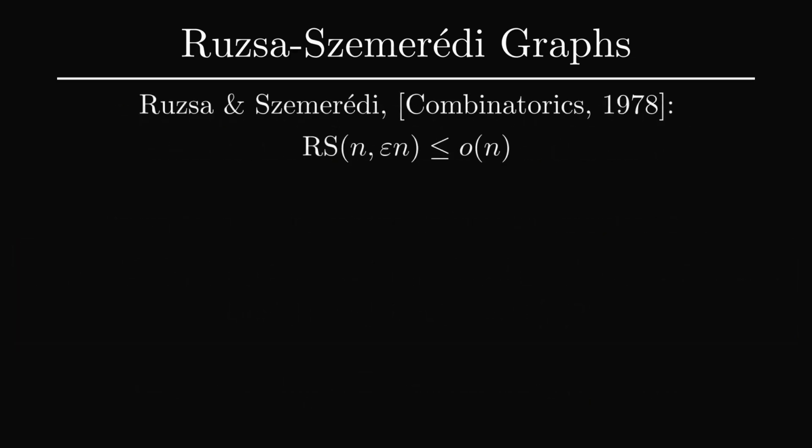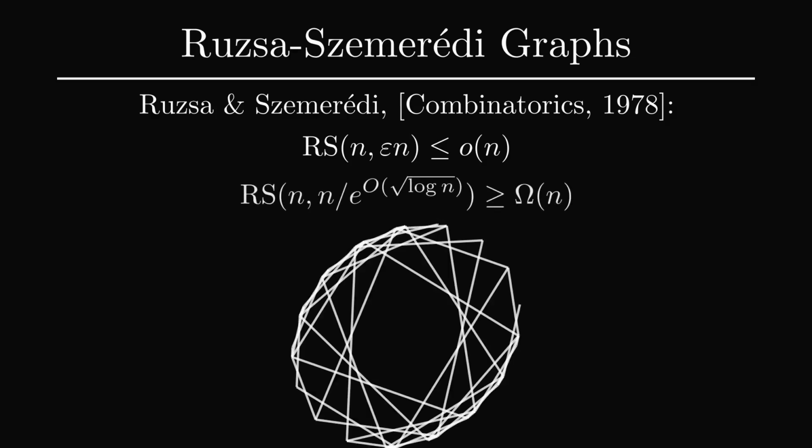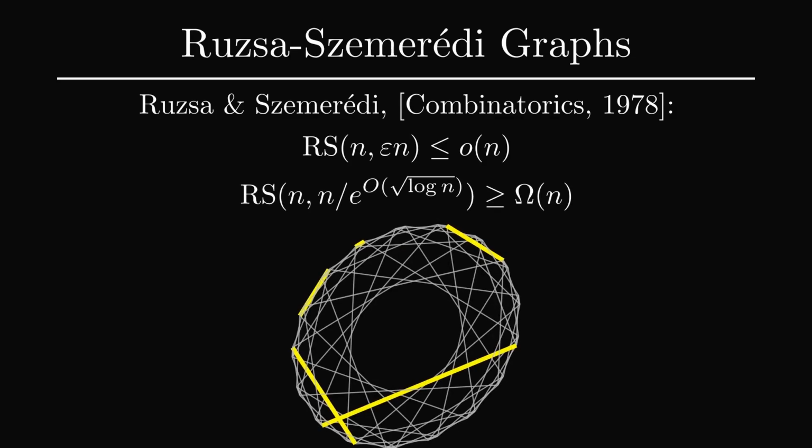This problem was resolved by Ruzsa and Szemerédi, who showed that in fact RS(n, εn) is at most o(n). But they also showed that, perhaps more surprisingly, RS(n, r) is linear in n when r is some slightly sublinear function of n.